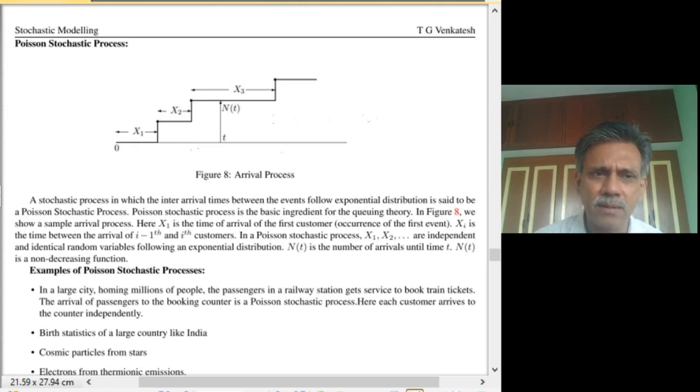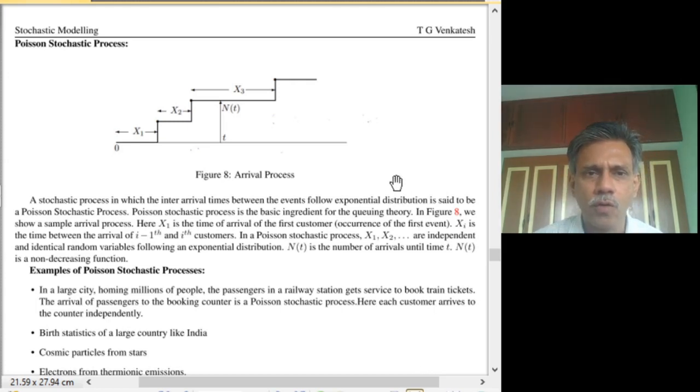Let us consider that events occur in a random manner and are being observed. Suppose we plot the time of occurrence of events on the time axis, and we look at the time duration between the successive events that occur.